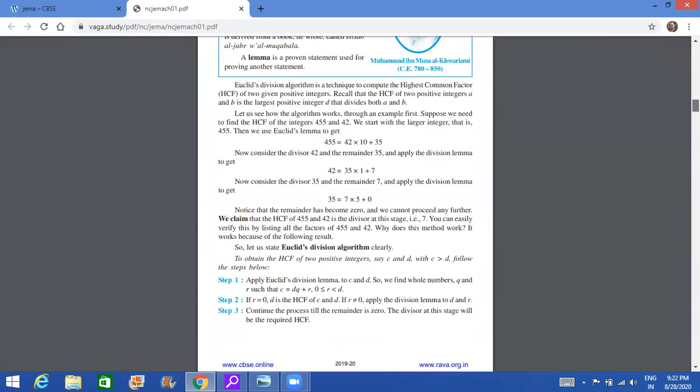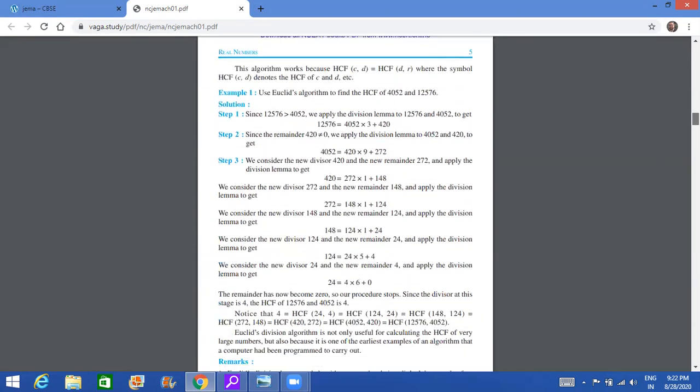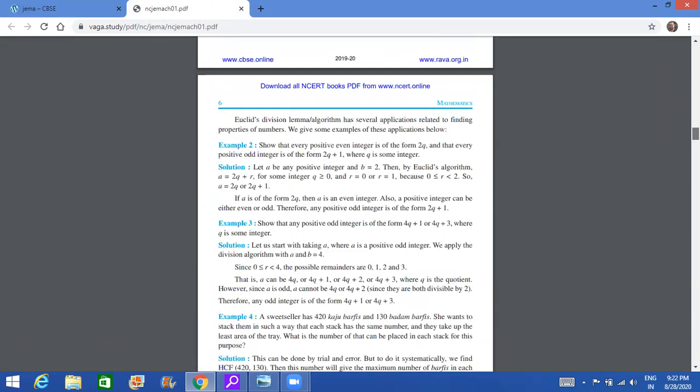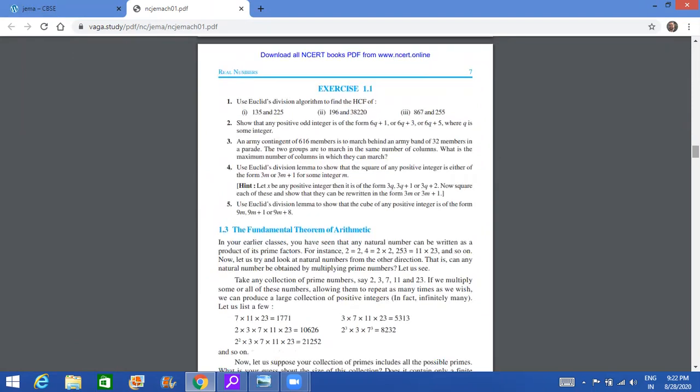Now there is a confusion that if the Euclid's division lemma is cancelled, is Euclid's algorithm there? Now this is a little tricky. If you look at the syllabus, they have mentioned Euclid's division lemma. So all these questions are based on the Euclid's division lemma. So technically all this is cancelled, but it is recommended that you know how to find the HCF by the Euclid's division algorithm. There is no harm in doing.